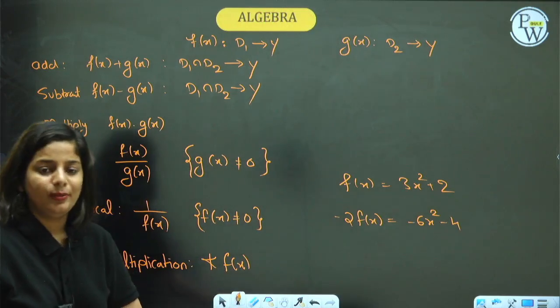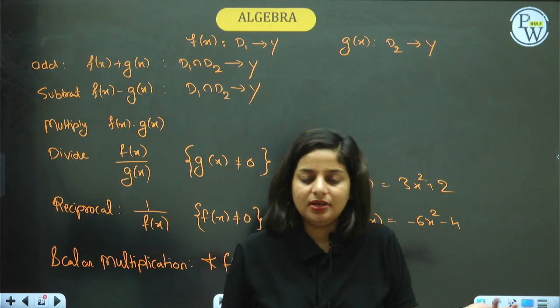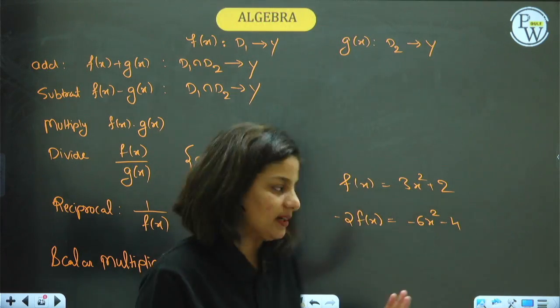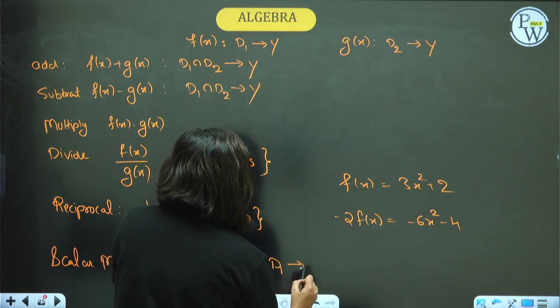What happens to the domain and range? Nothing. Because I am multiplying with a constant number, the domain and range remains unaffected. I mean the domain for f of x was D1, it will remain same, range will remain same.